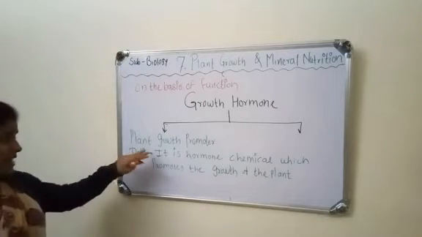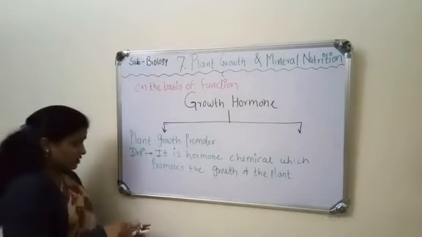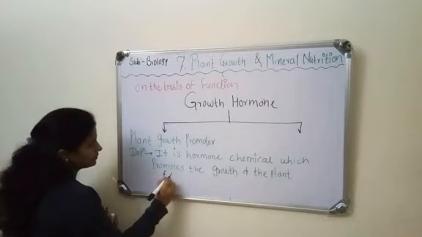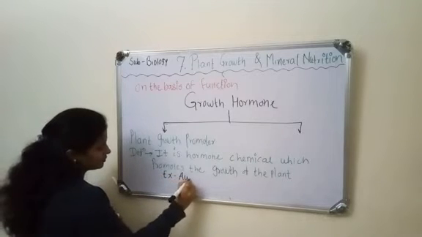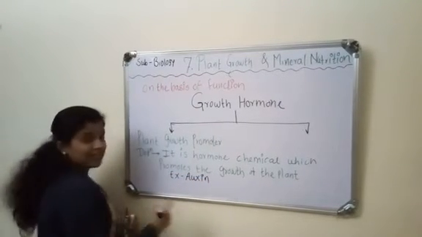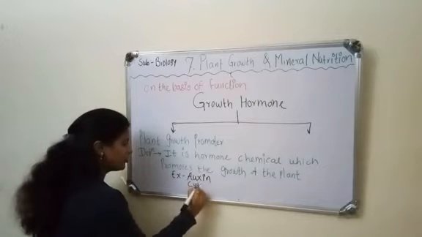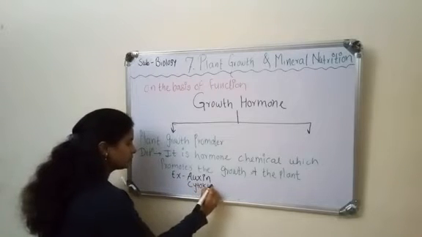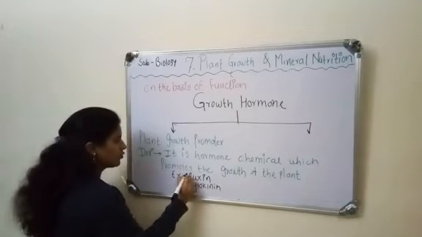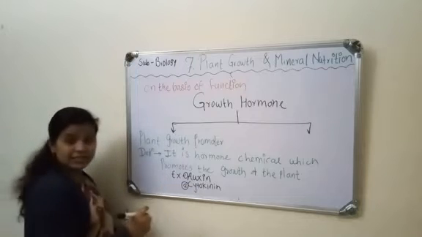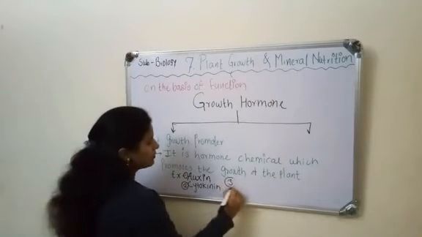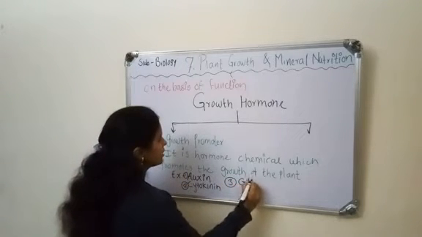Examples of some plant growth promoters. First is the auxin, second is the cytokinin, third is the gibberellin.